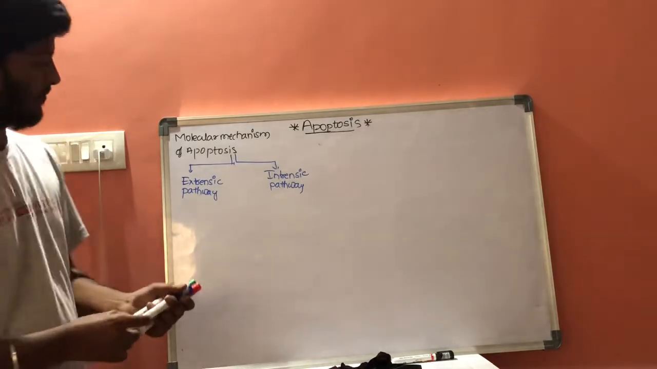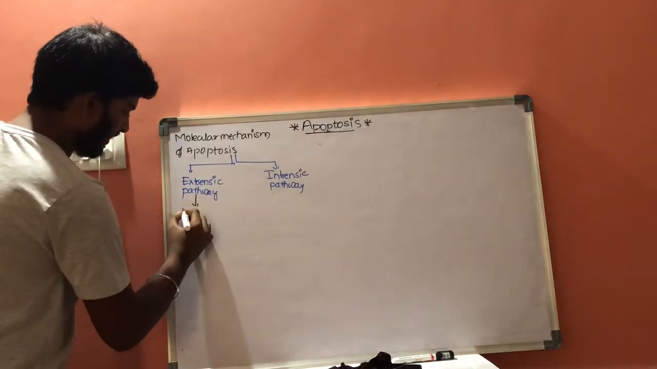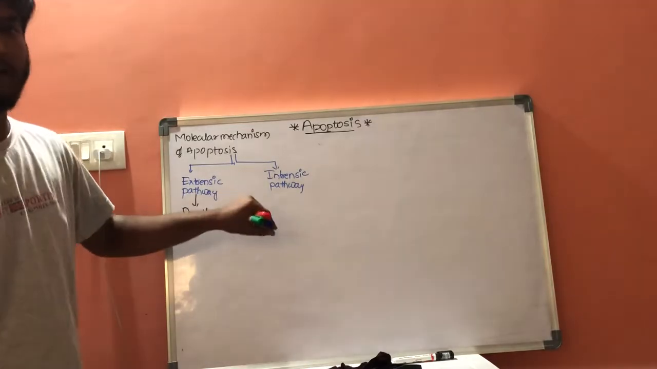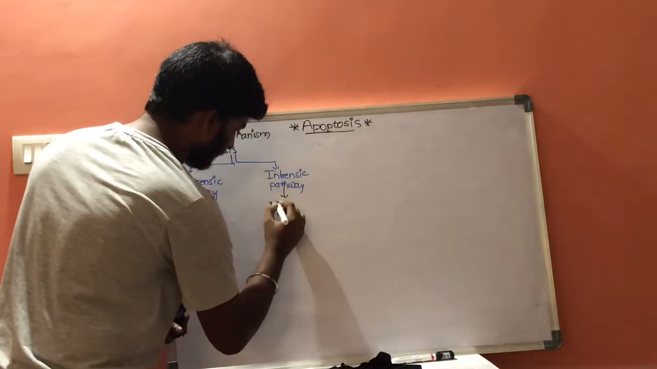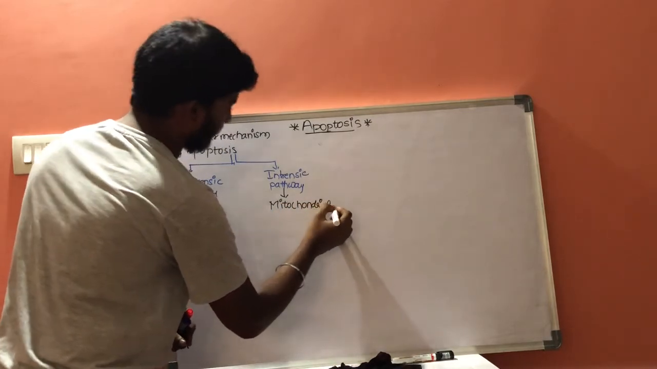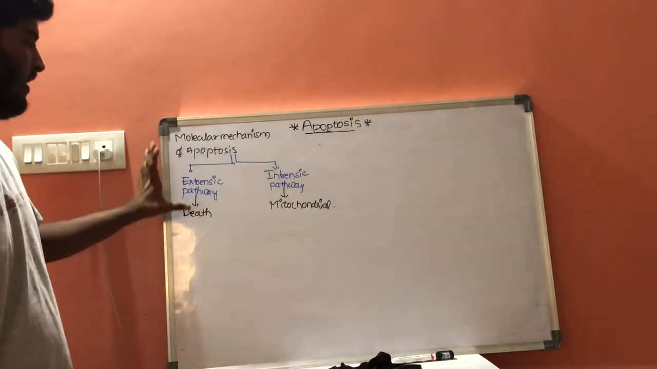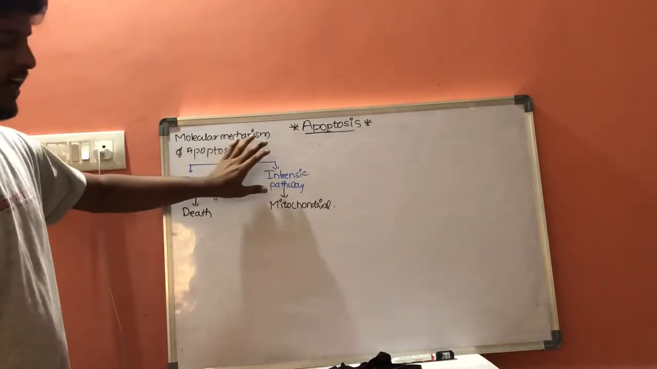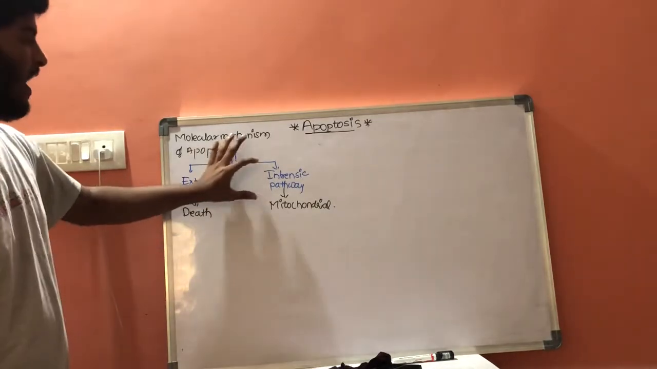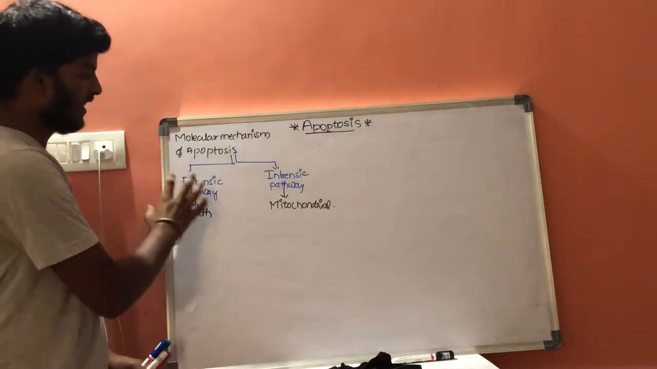This extrinsic pathway is also called the death pathway. And this intrinsic pathway is also called the mitochondrial pathway. Once again, the molecular mechanisms of apoptosis include two pathways: the extrinsic pathway and the intrinsic pathway. First, let us discuss the extrinsic pathway.